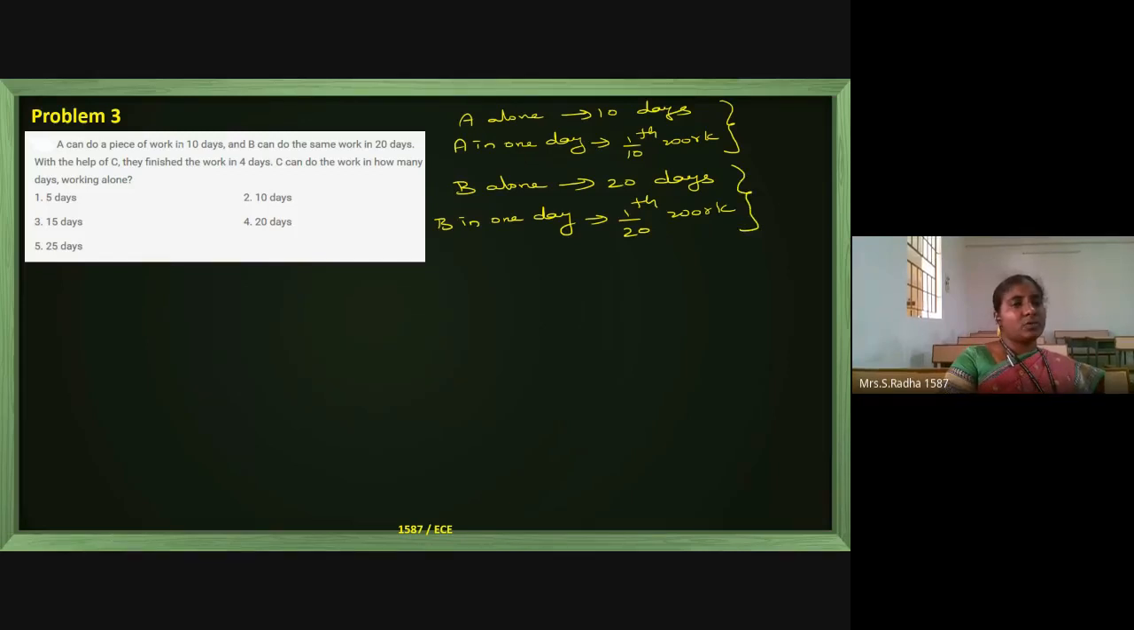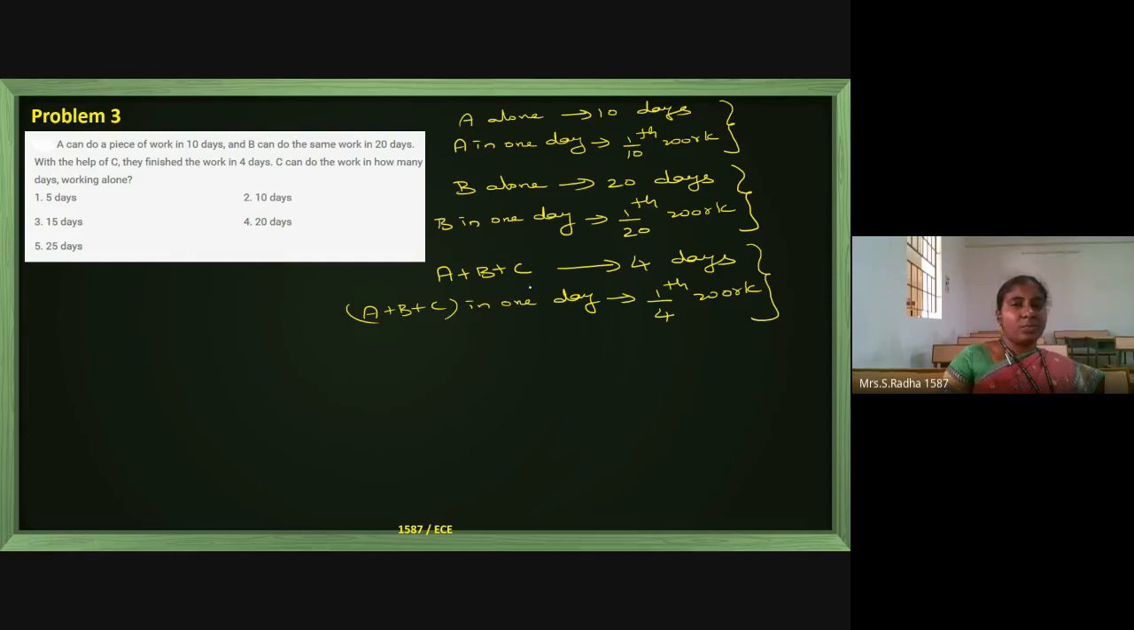Now if you go ahead with the question, with the help of C, they finished the work in 4 days. With the help of C means A plus B plus C. They are able to complete the total work in 4 days. So A plus B plus C, in one day, how much work can they complete? In one day, they will be completing 1 by 4th of the complete work. This is about A plus B plus C together.